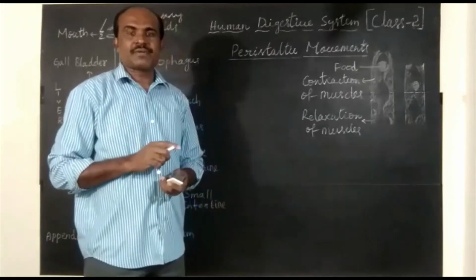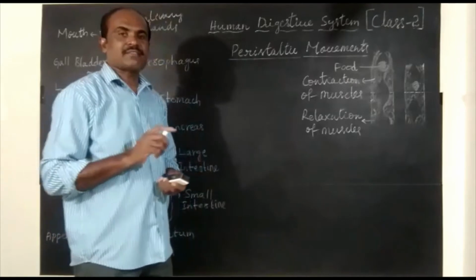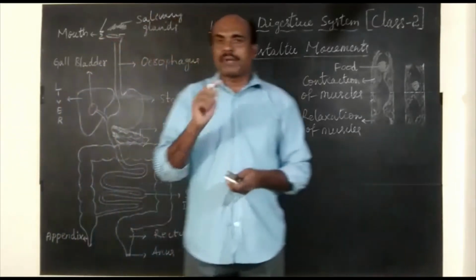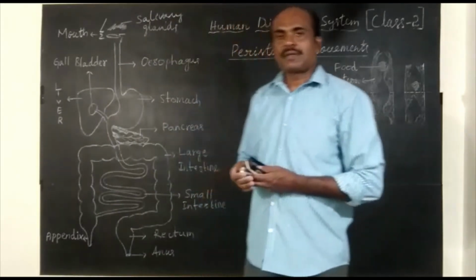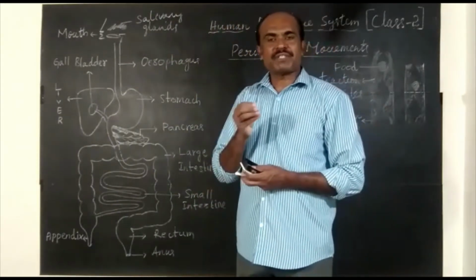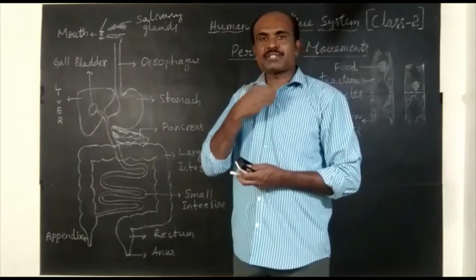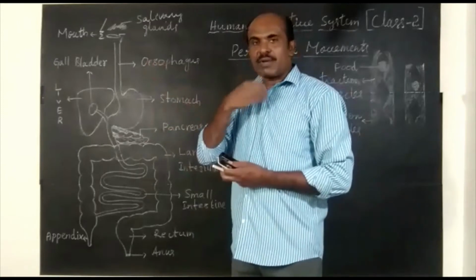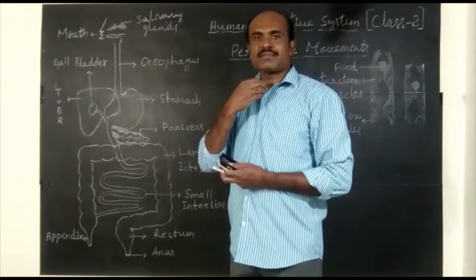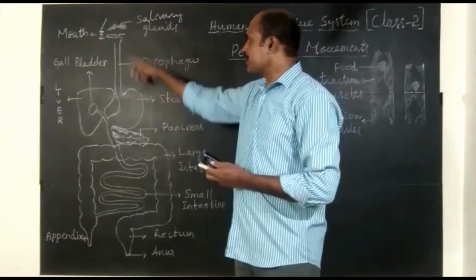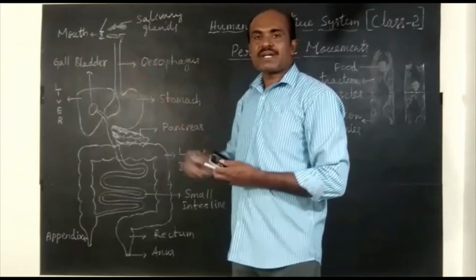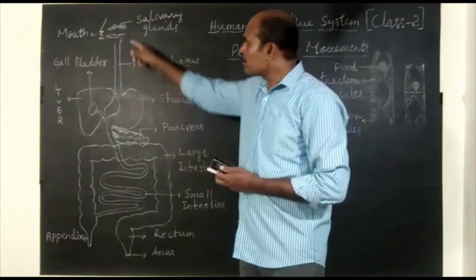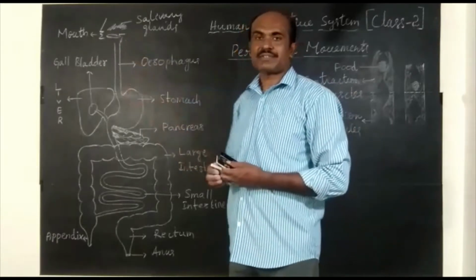This is the second video. In this second video, let us talk about peristaltic movements. In our previous class, we studied that the tongue helps in swallowing food material. Once food is swallowed into the pharynx, from there into the esophagus, in the esophagus, food does not undergo any changes. Only food passes through the esophagus.